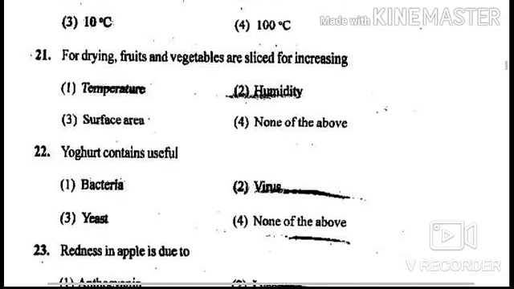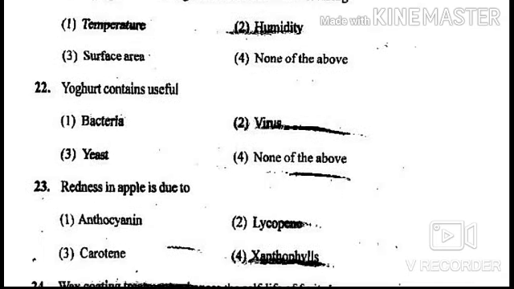Next question is, yogurt contains useful, options are bacteria, virus, yeast and none of the above. Answer of this question is bacteria. Curd's useful microbes are probiotics, so answer of this question is bacteria.